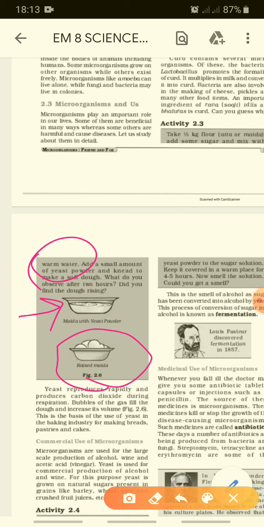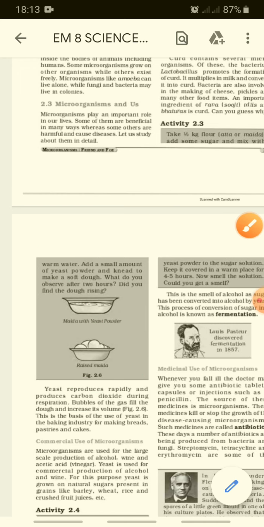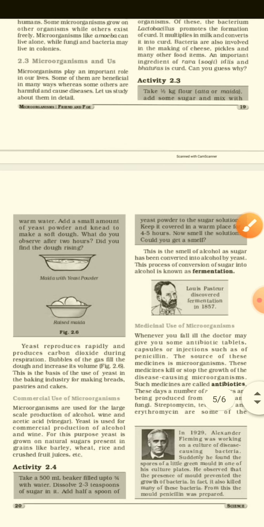Now, after 2 or 3 hours, it will become fluffy. The reason is that the yeast grows inside the maida or flour. Clear? So the yeast powder and sugar solution give a smell of alcohol as sugar has been converted.